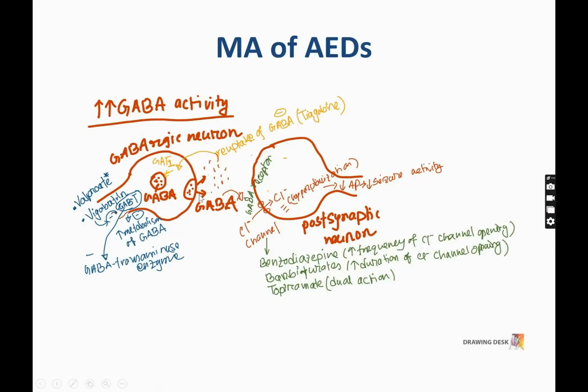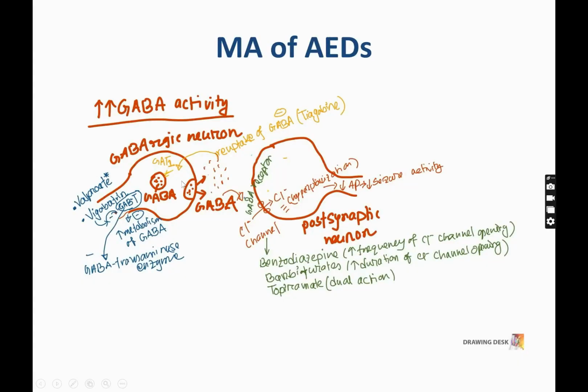When GABA is done with performing its activity here, the rest of the GABA is taken up by GABA transporter 1. Then it is destroyed, or metabolized by an enzyme called GABA transaminase.